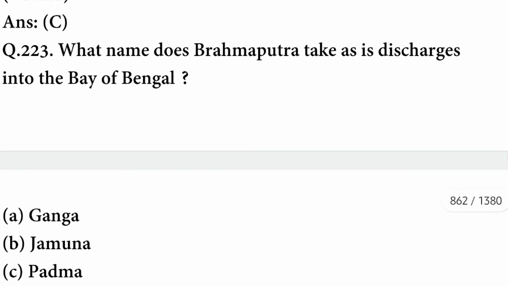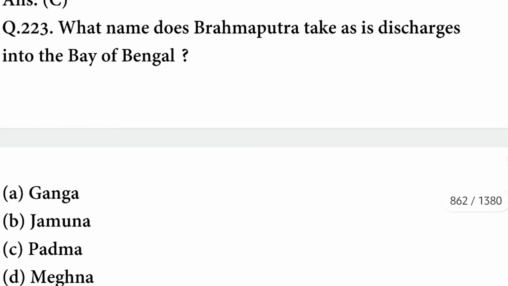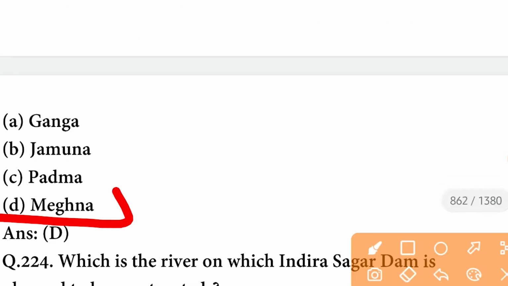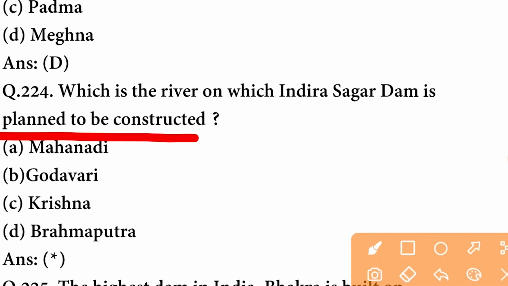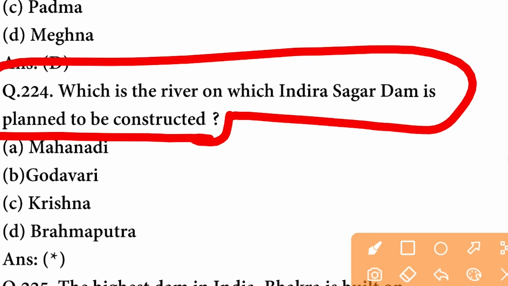B option is correct. What name does Brahmaputra take as it discharges into the Bay of Bengal? The name is Meghna. D option is correct. Which is the river on which Indira Sagar Dam is planned to be constructed? This question will be answered by you in the comment section.